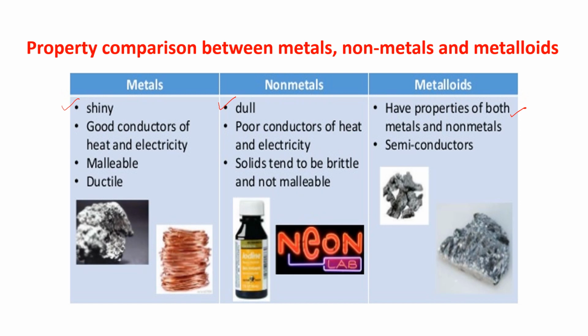Metals are good conductors of heat and electricity, and non-metals are poor conductors. Metalloids are semiconductors; some are conducting, some are non-conducting. Metals are malleable and ductile. Non-metals are solid, tend to be brittle and non-malleable. And metalloids have properties of both metals and non-metals.